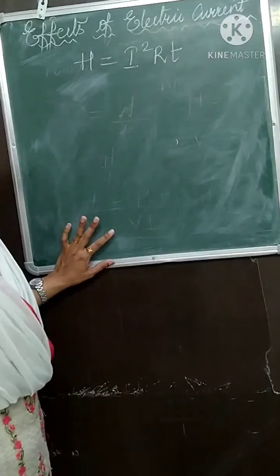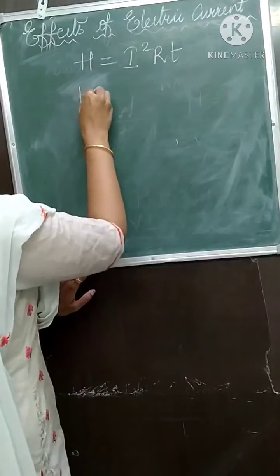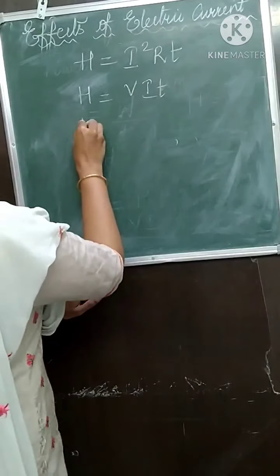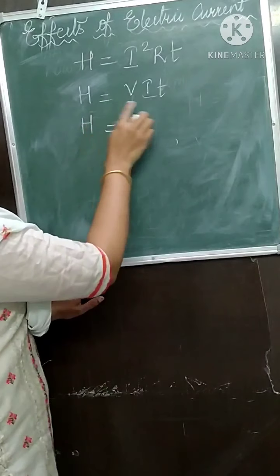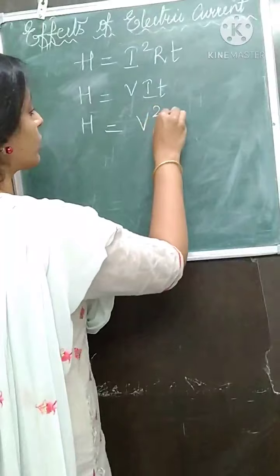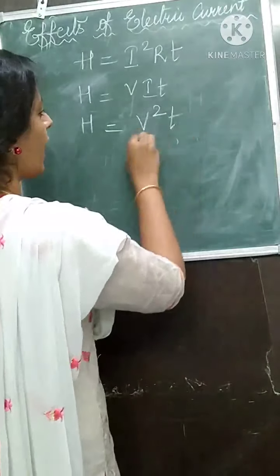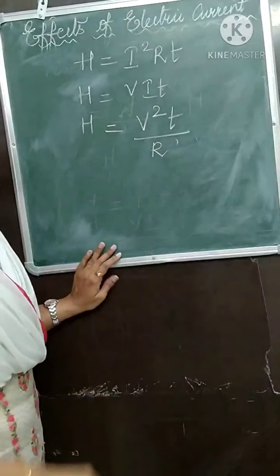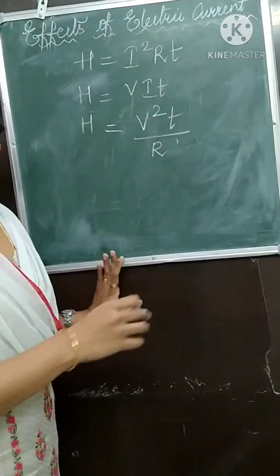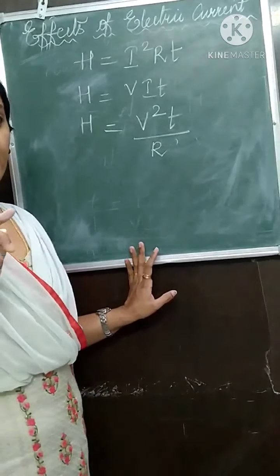Then the second form we got H is equal to VIT. Then the third form as H is equal to V square T upon R. These three forms we got, do you remember? This all we got from formula of electrical power.